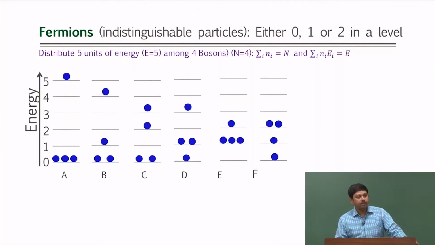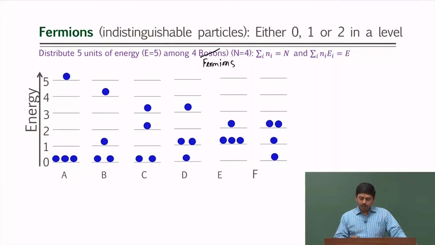Now, let us talk about fermions. Now, what is the speciality? Here we are talking about the same blue particles, except that since they are electrons or protons and they have half integer spin, more than 2 cannot reside in the same level. So, the number of occupants in any level is 0, 1 or 2. Now, we are talking about 5 units of energy and 4 fermions. Sorry, this is fermions.